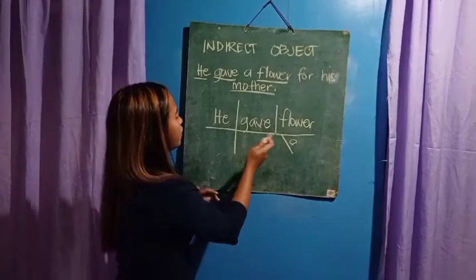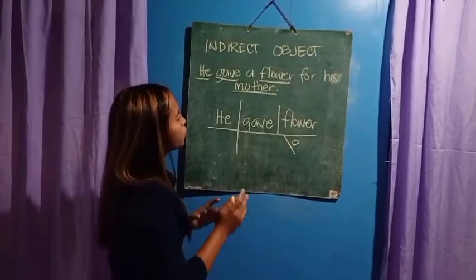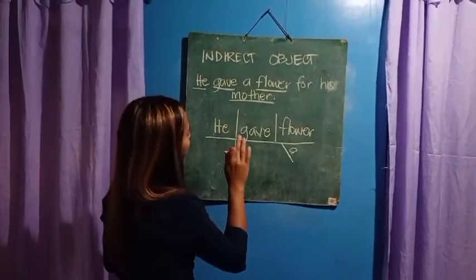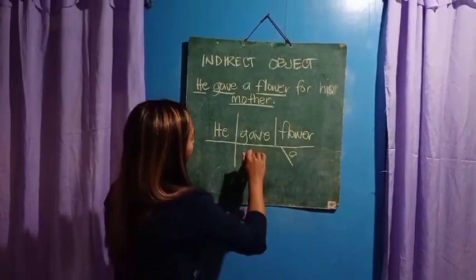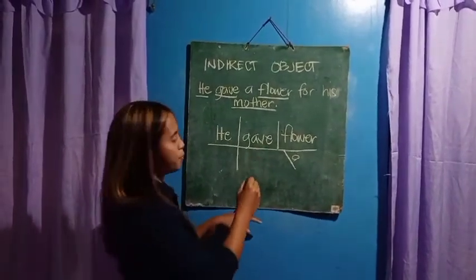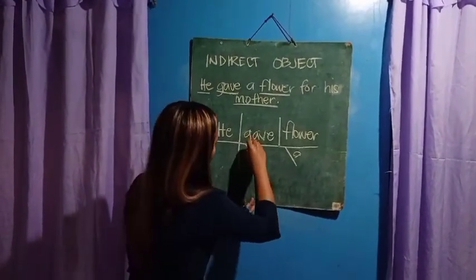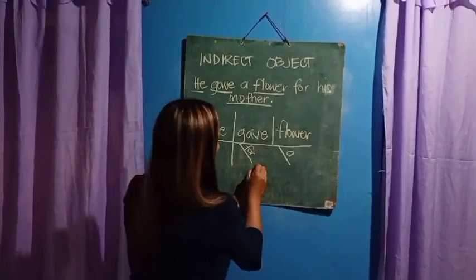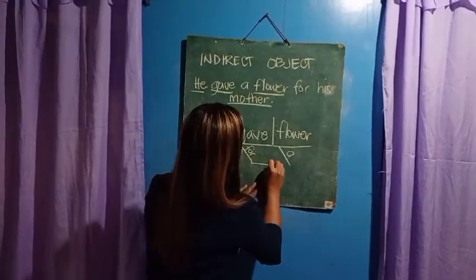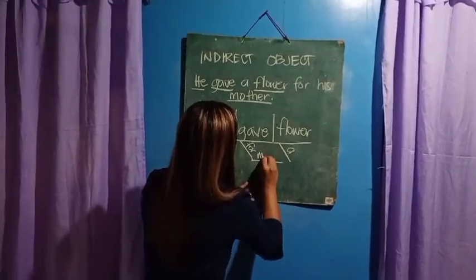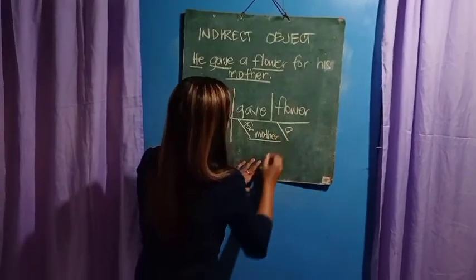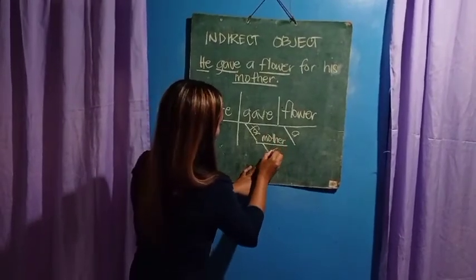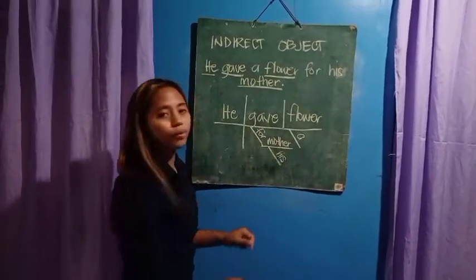Who will receive this flower? His mother. So therefore, his mother is the indirect object. We should place the indirect object under the word gave, which is our verb. So put a slanted line. Put the word for, then another straight line for our indirect object, which is mother. And then a slanted line again for the word his. So this is it.